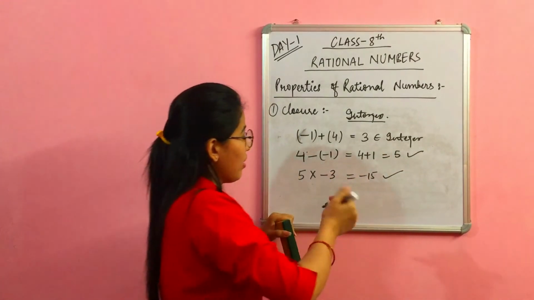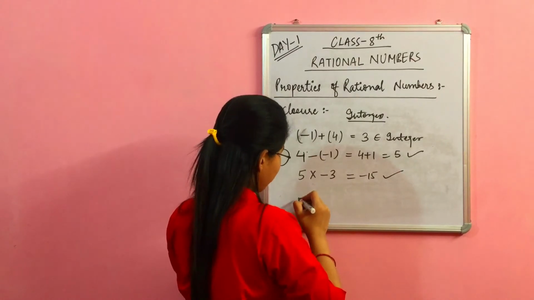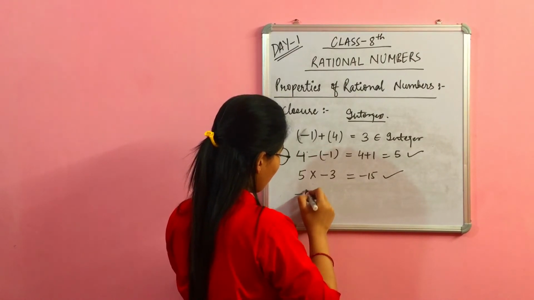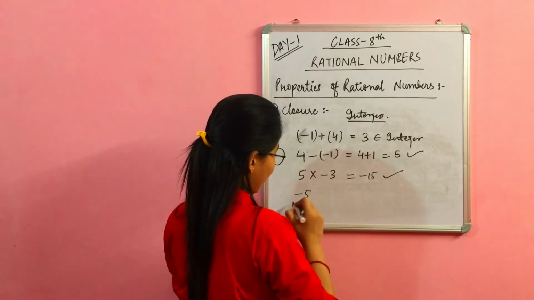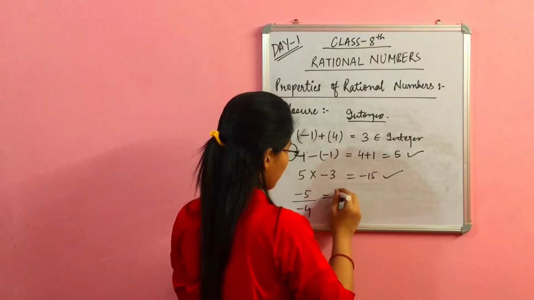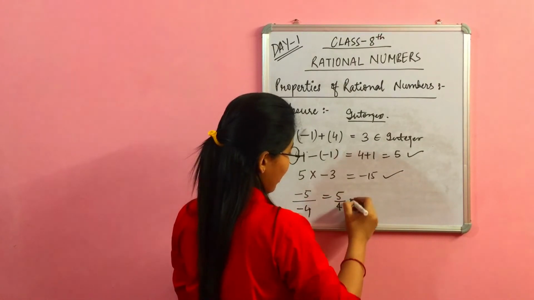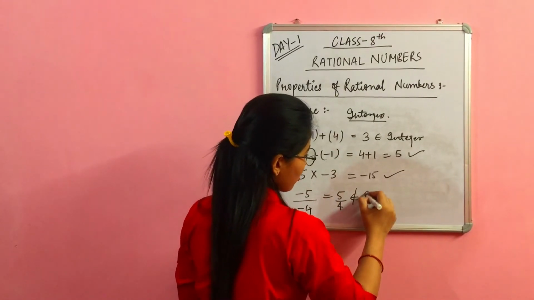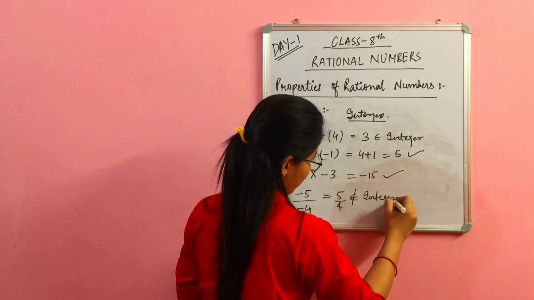Now coming to division, let us take two integers, minus 5 divided by minus 4. This equals 5 upon 4, which does not belong to the set of integers.